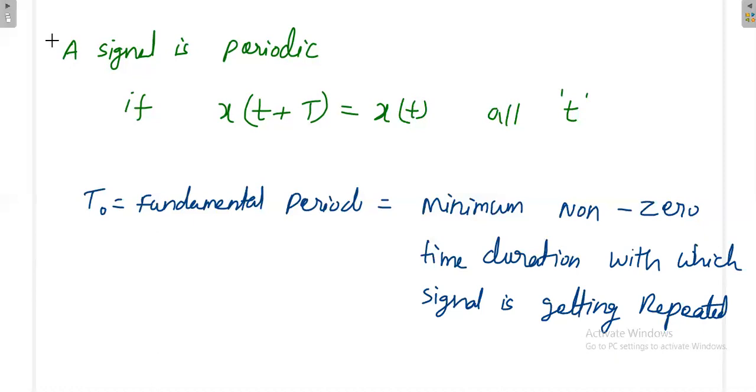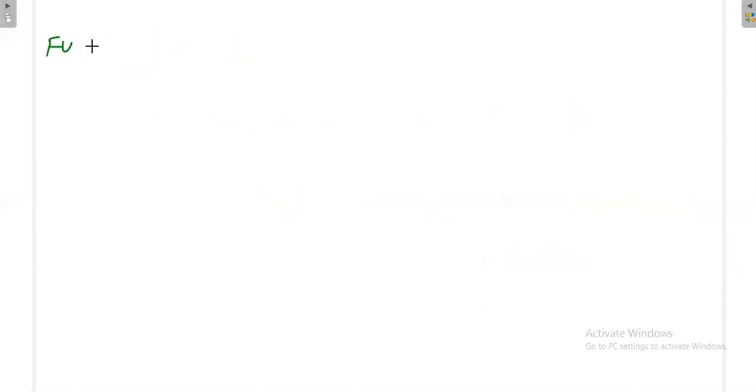The next term is fundamental frequency. Because you know the relation between the frequency and the time period, the corresponding frequency for the corresponding fundamental time period, we'll call it the fundamental frequency.